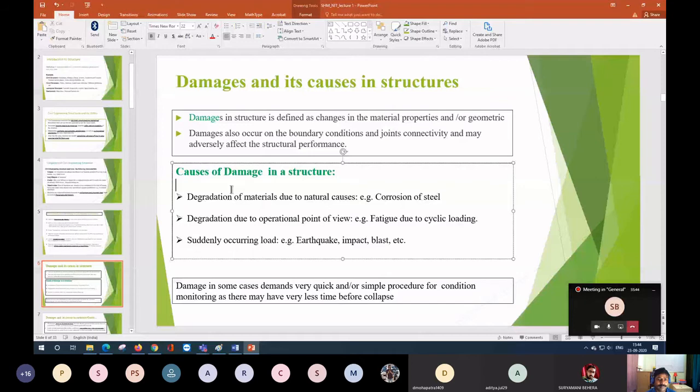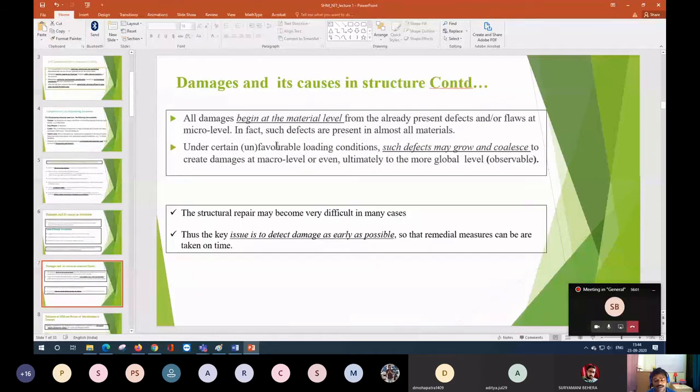Now, if you see the damage in the structure, you will find initially the damage was very low, and it was in the material level. It does not appear at the structural level. In the beginning it was at the material level, and the damage tries to grow. The damage or the defect or the flaws present at the material level, at the micro level, due to repetitive loading and other environmental impact, tend to increase.